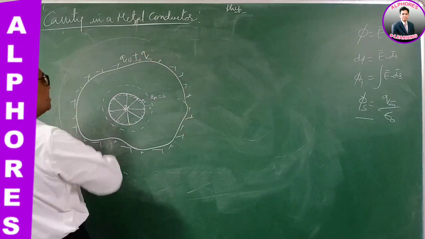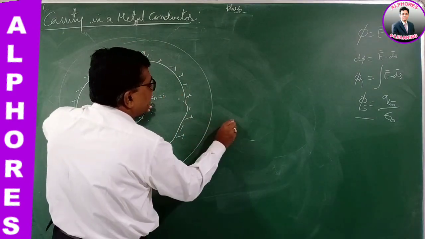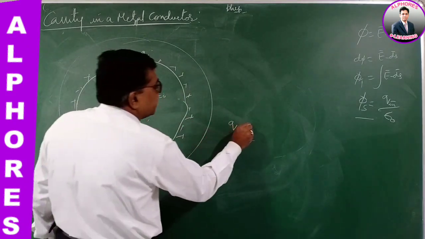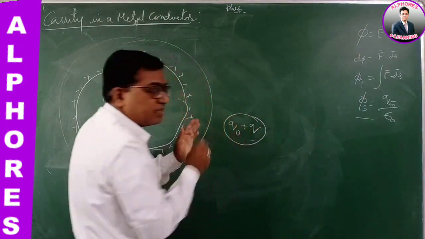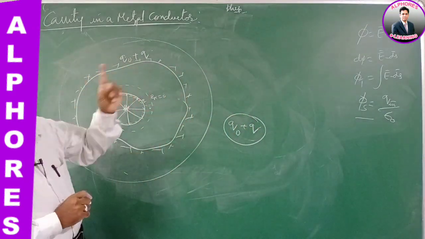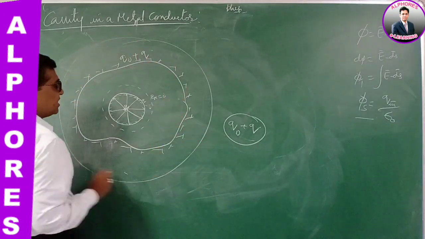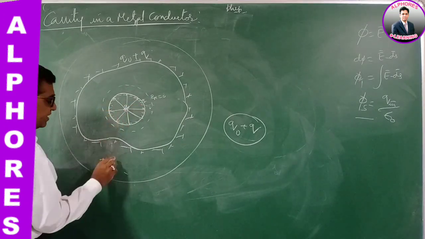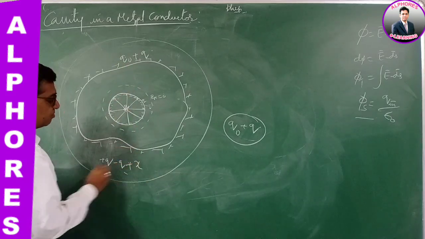So the net charge of the metal body will be Q0 plus Q, because according to conservation of charge, I first considered a metal body with a charge Q0. Later I placed a point charge plus Q in the cavity. So the net charge of the total system should be Q plus Q0. Now, what is the net charge of the system? A point charge plus Q. On the inner surface, it is minus Q. The total charge on the outer surface is plus x.